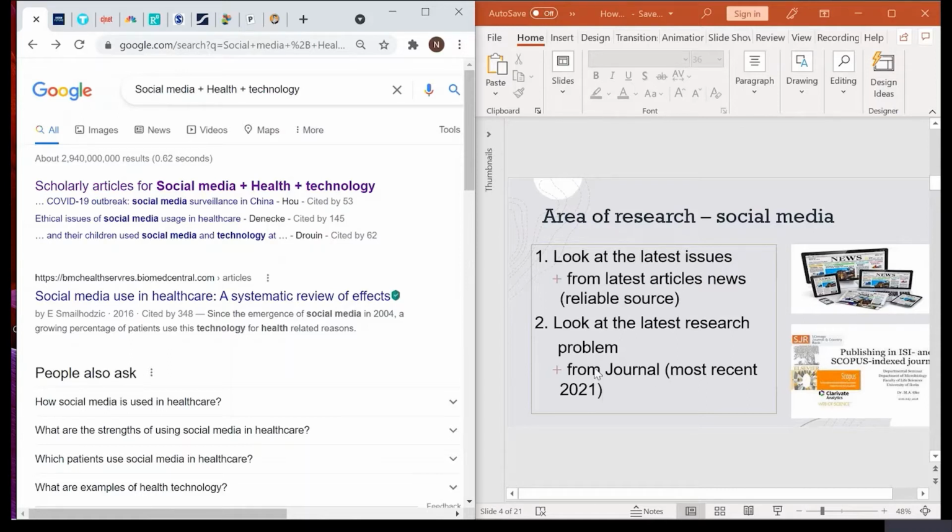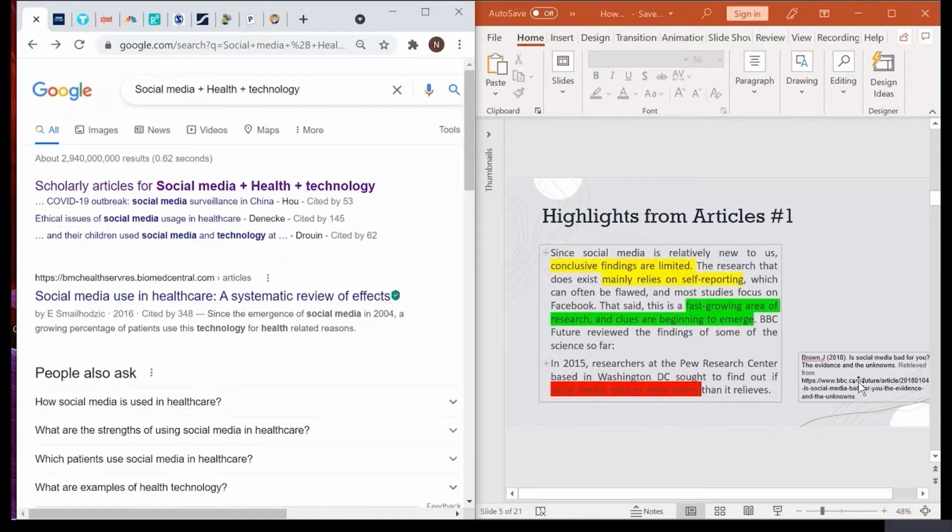Secondly, I need to look at academic research, using journal search engines, where there are a number of database engines you can refer to. Make sure that these are quality journals, Scopus indexed or Web of Science, ISI journals. These are quality journals which are good for you to cite in your research, and which will give you a good impact in your research.